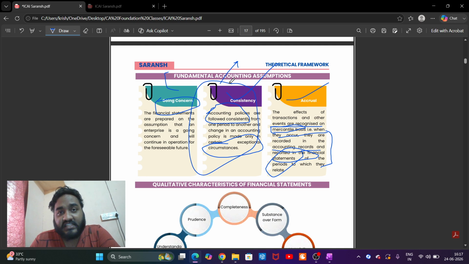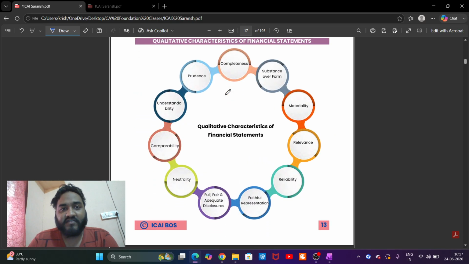This is one accounting policy. Accounting policy shall be consistent across the years. You can change, but you shouldn't change freely. You understand? You have every right to change from cost to fair value method in fixed assets, but you should not change depending upon your will because it affects the profit.